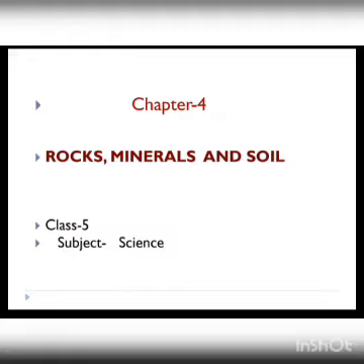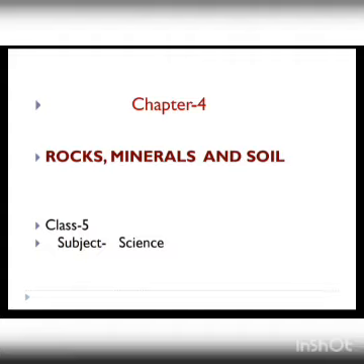Today, we are going to continue the chapter that we left before vacations, that is, rocks, minerals and soils. What we have already covered from this chapter is the rocks and minerals part, and today we are going to cover the soil topic. What will we learn from this topic? What is soil? What is soil formation? What are the factors that affect soil formation? And what is the importance of soil?